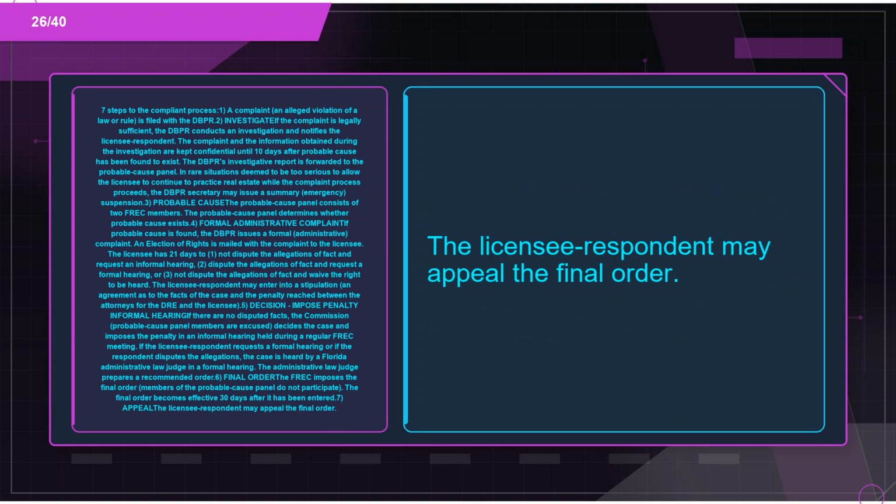Definition: D. Flashcard 26. Term: 7 steps to the complaint process. 1. A complaint, an alleged violation of a law or rule, is filed with the DBPR.